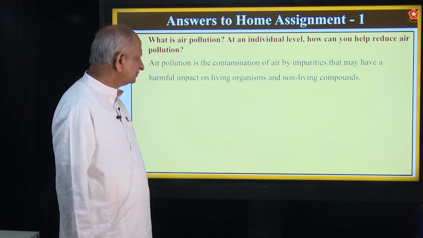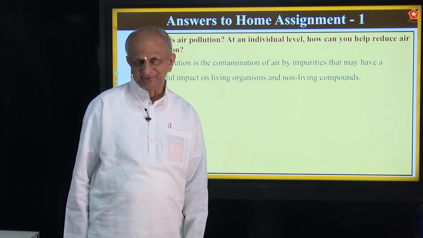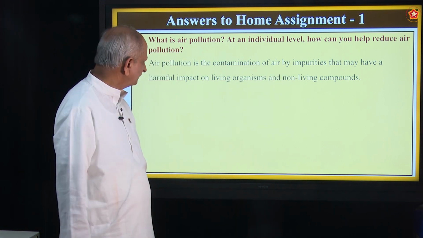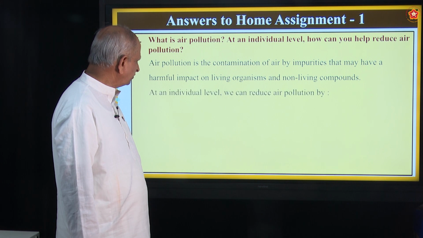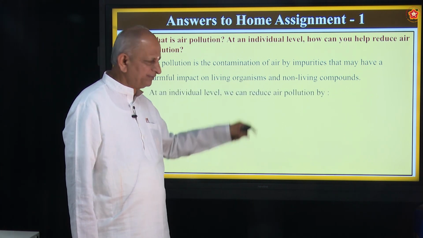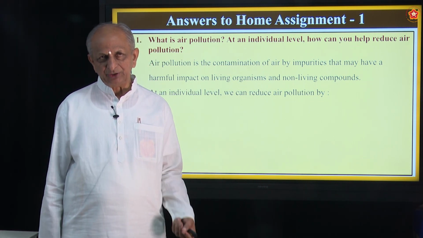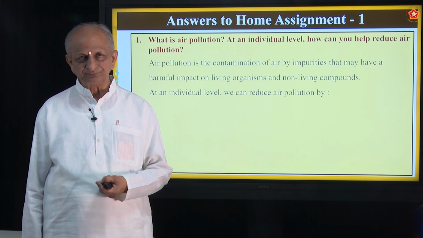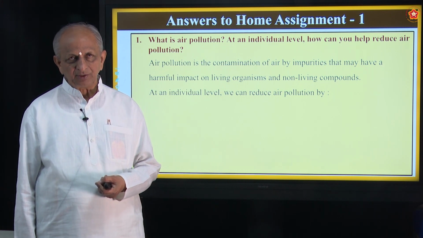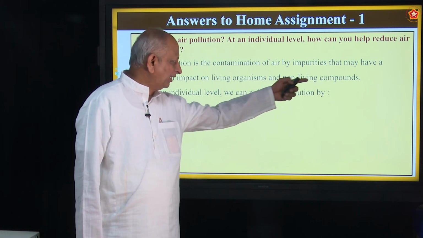That will add impurities to the atmosphere, and that is what is called air pollution. So, it disturbs the living organisms, means breathing becomes difficult. It leads to some diseases like asthma, wheezing and so on, and affects non-living compounds also.